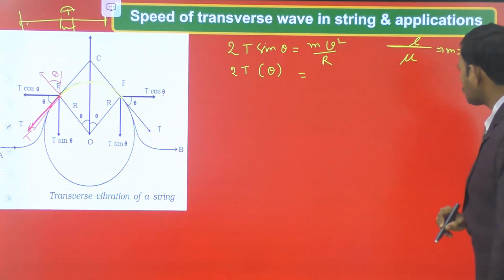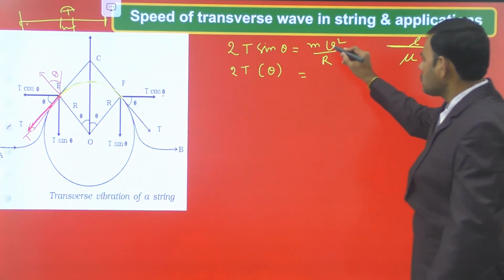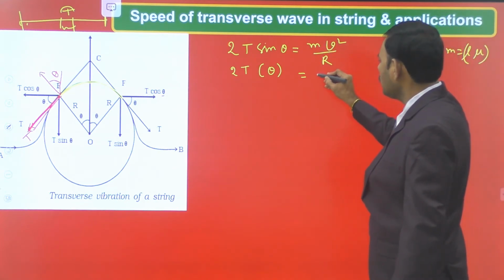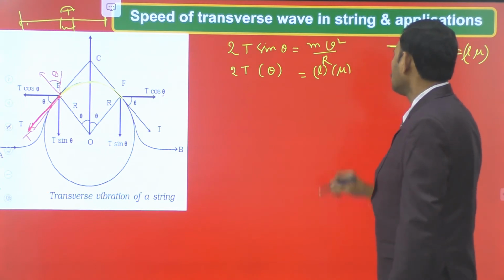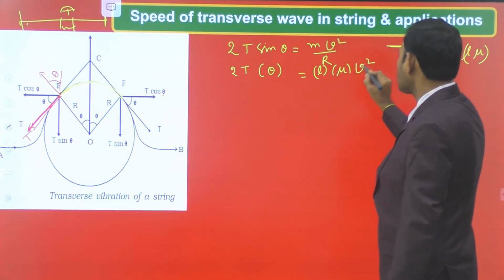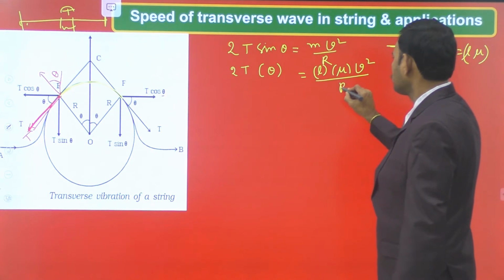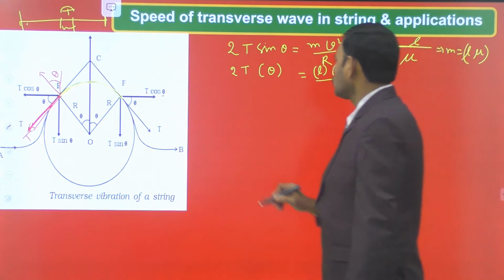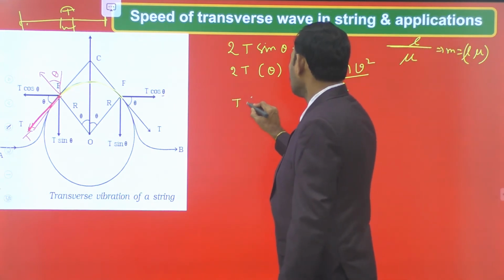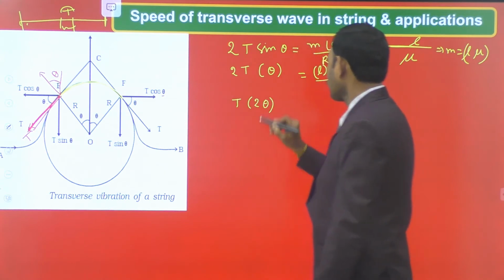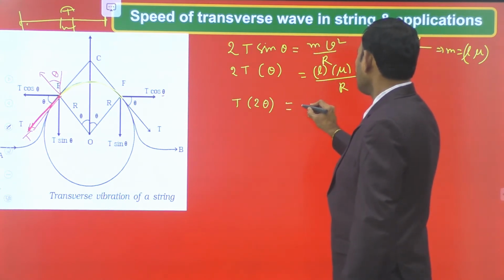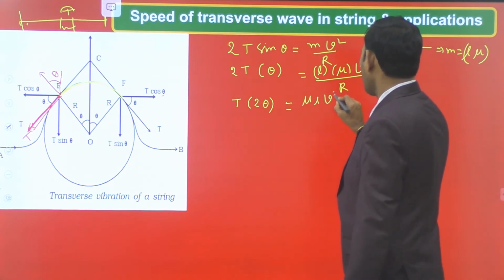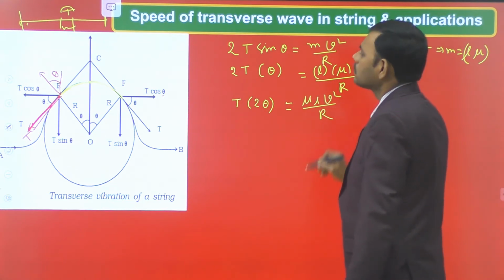So replace the mass of the vibrating string by length of the vibrating string into its linear density, into v square, where v is the velocity of the wave, by r. So T into 2 theta is equal to mu L v square whole divided by r.